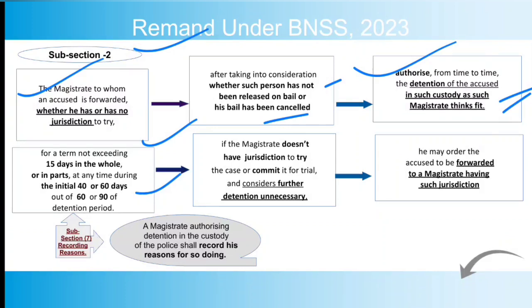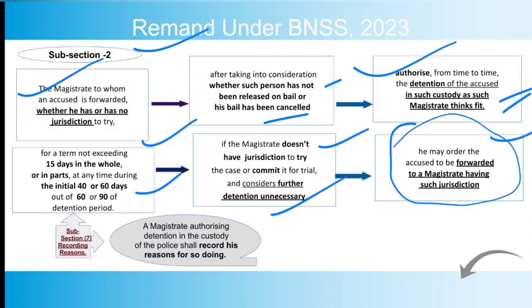And then in case the magistrate doesn't have jurisdiction to try the case or commit it for trial, and he considers that further detention is unnecessary, the remand is obviously allowed only when the magistrate finds that there is a necessity of remanding the accused for further custody. So in case he does not find a necessity of further detention, and in case he does not have jurisdiction, then he shall forward the accused to a magistrate having such jurisdiction.